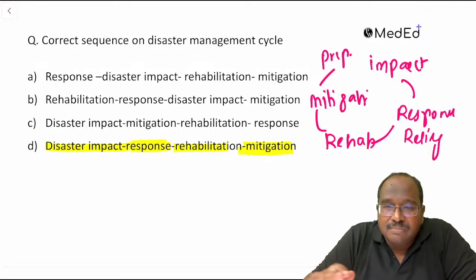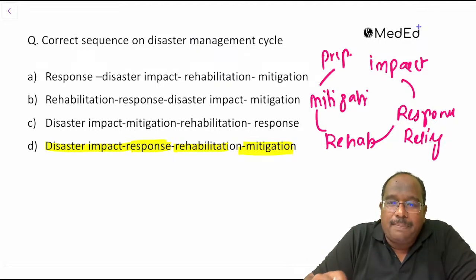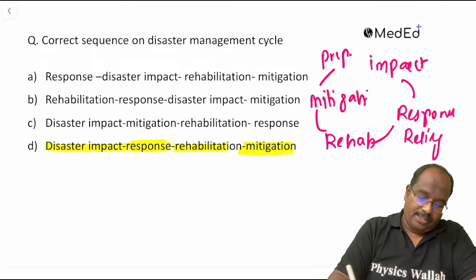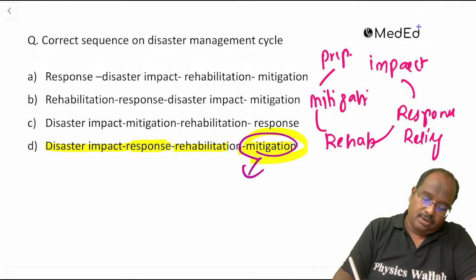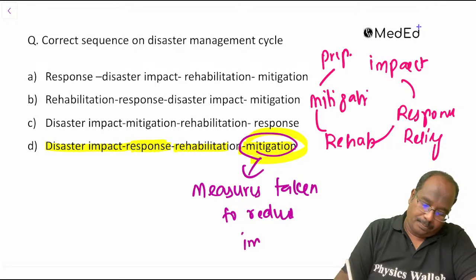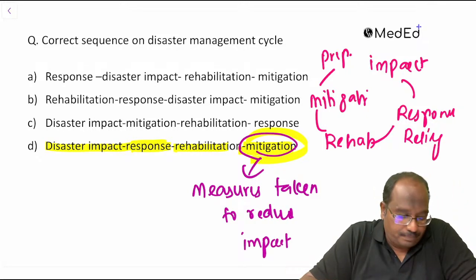The same cycle was asked in the first paper also; you get one question in the second paper. The NLEP logo was asked in the first paper. What is mitigation? Mitigation means measures taken to reduce the impact, guys.